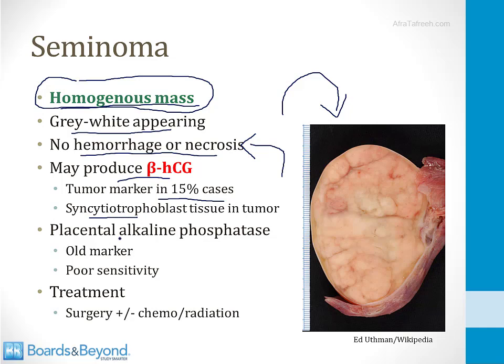The tumor cells also sometimes make a substance called placental alkaline phosphatase. This was an older marker that used to be used to try to identify seminomas, but it has poor sensitivity and it's not used much in the modern era. And then finally, seminomas are famous for being among the most curable solid tumors, so they are treated with surgery and sometimes chemo and radiation if they've spread to the lymph nodes or elsewhere, but in general they are highly curable and famous for being a very treatable form of solid cancer.